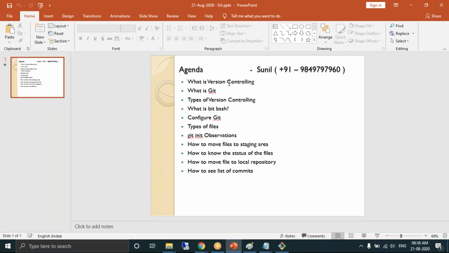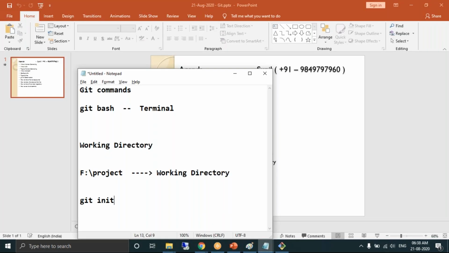You know what version controlling is? It helps you manage the source code over a period of time. What is Git? Git is a distributed version controlling system. You know there are two types of version controlling. You know what Git Bash is? Git Bash is a terminal which is used to run Git related commands. And we have converted a folder into a working directory by writing the first command called git init.